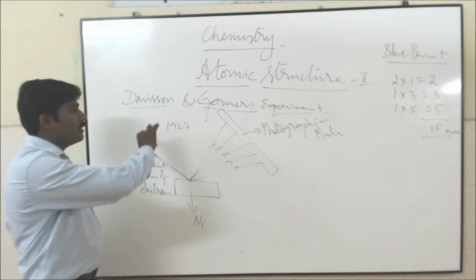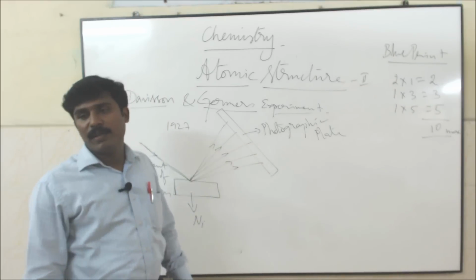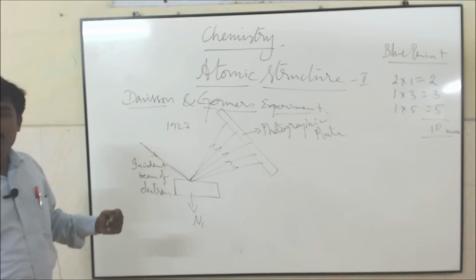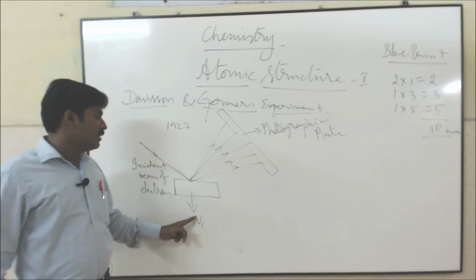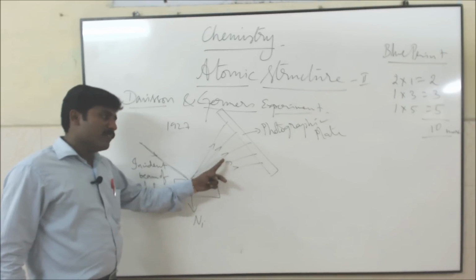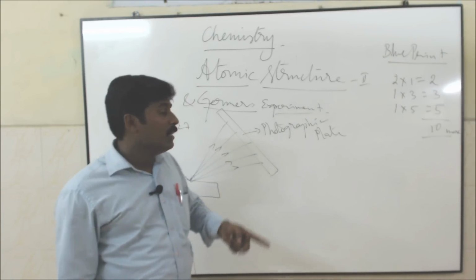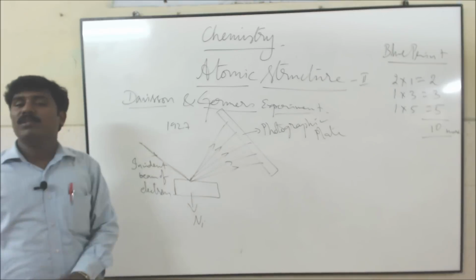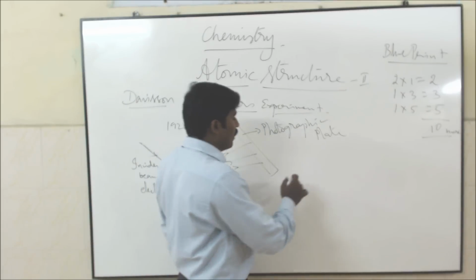So in the year 1927, Davisson and Germer observed a beam of electrons from a heated tungsten filament. These electrons are accelerated using high positive potential. These electrons are allowed to fall on the nickel crystal. Now these electrons are scattered in different directions. This diffracted wave is almost similar to that of Bragg's X-ray diffraction method. X-rays are already proved to be wave nature. This diffracted wave is also almost similar to Bragg's X-ray, so that is also wave nature. So this is the diffraction pattern.